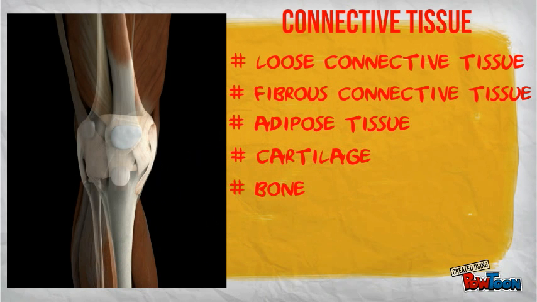The extracellular matrix of bones consists of rubbery protein fibers, which are hardened by deposits of calcium salts. The bones of our body provide support and protection, as well as allowing the body to move.